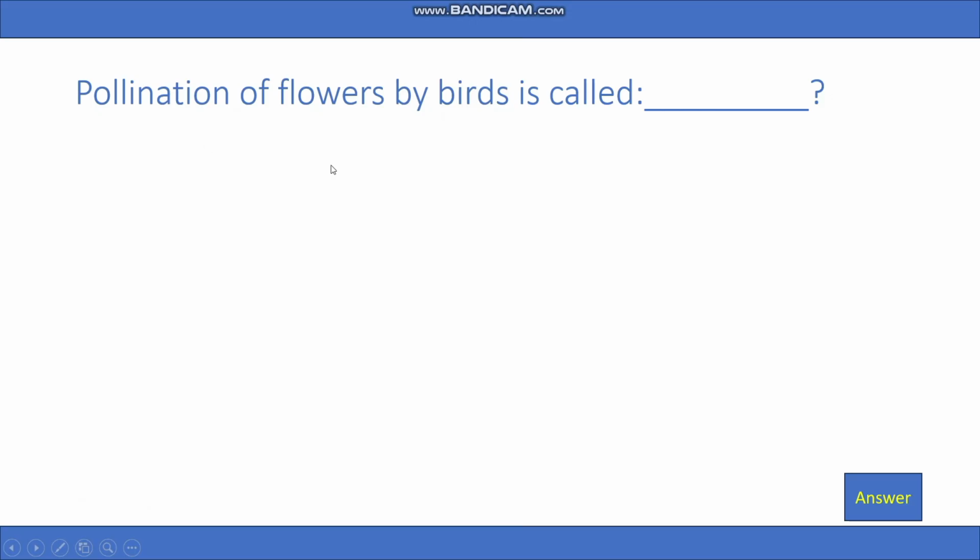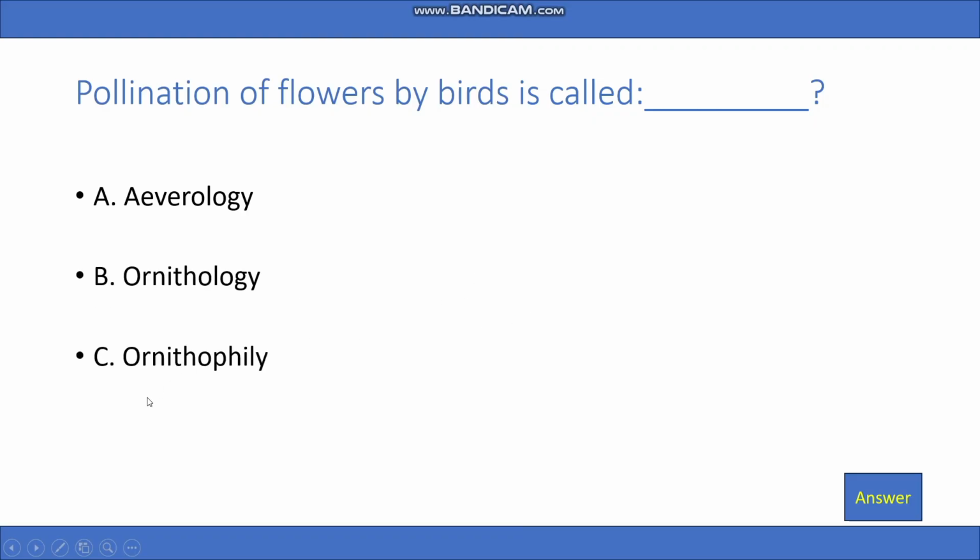Pollination of flowers by birds is called dash. A. Aviology, Avirology, B. Ornithology, C. Ornithophily, D. Polygamy. So the right answer is ornithophily. It is C.